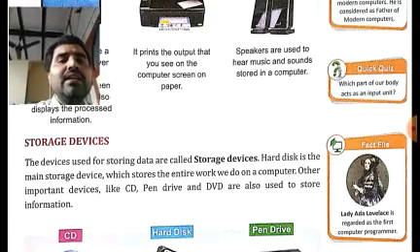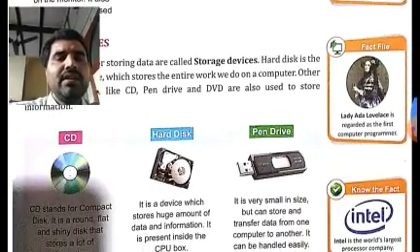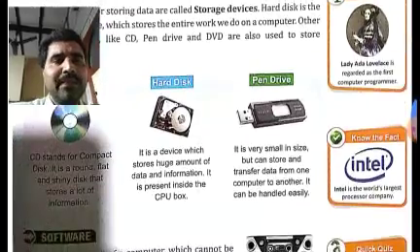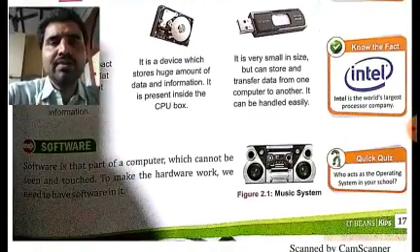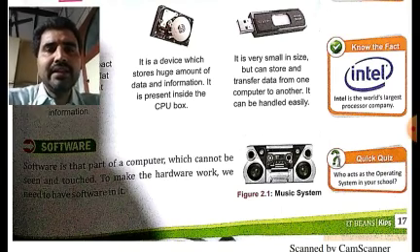Okay. Similarly, you can prepare some questions on the description of the devices also. Okay. I hope you are understanding what I am telling you. What type of questions could be asked? You must be getting an idea, isn't it?